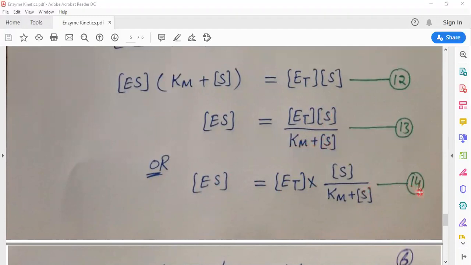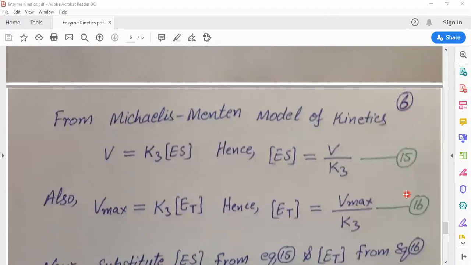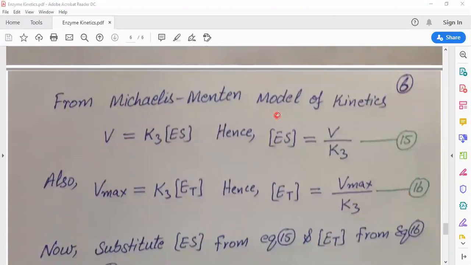This is equation number 14. From the Michaelis-Menten model of kinetics, we know the initial velocity is equal to K3 into enzyme substrate concentration. Hence, enzyme substrate concentration is equal to V divided by K3.